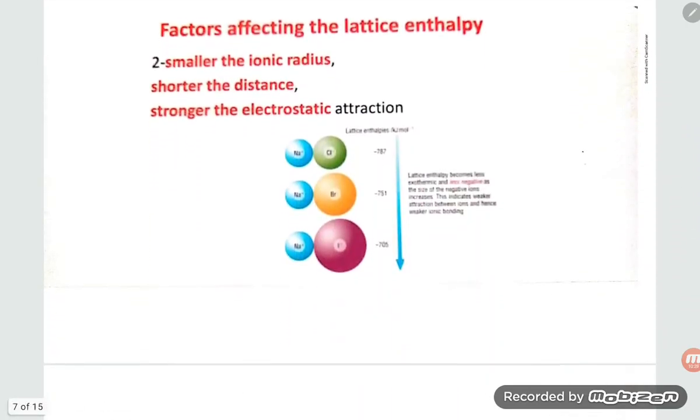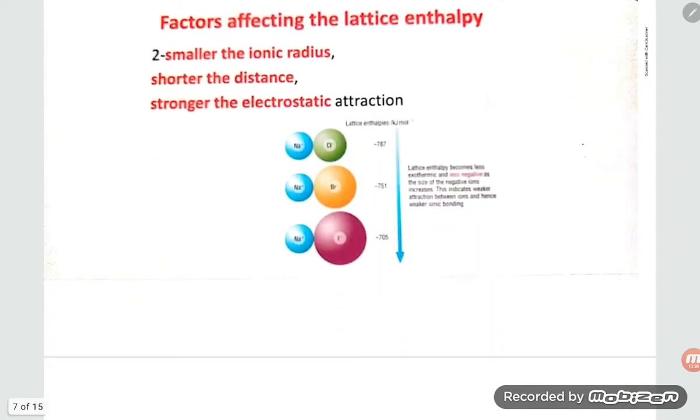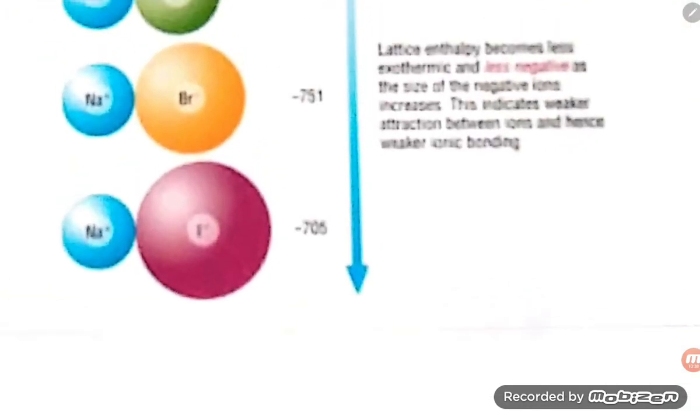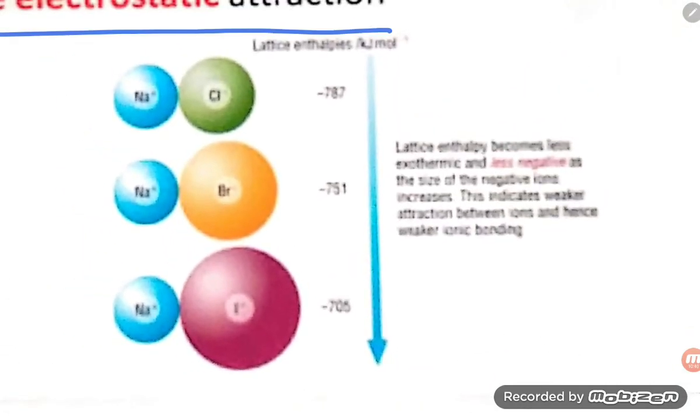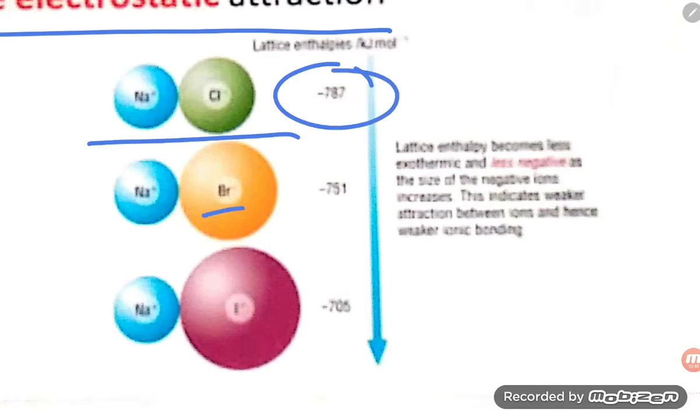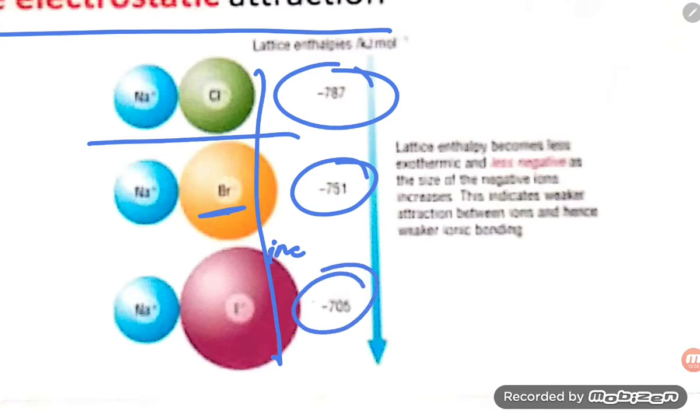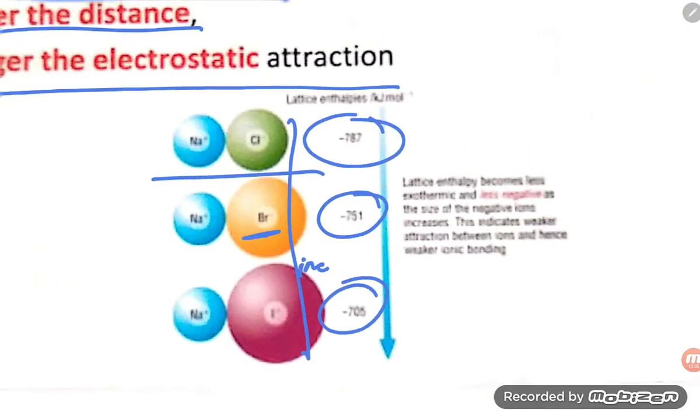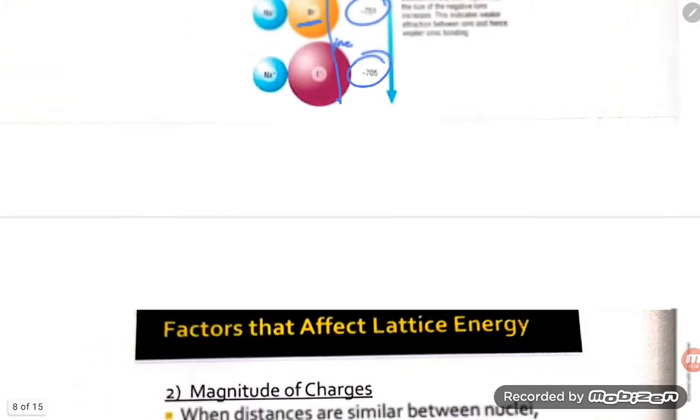That is quite easy, the factors affecting it. The smaller the ionic radii, the shorter the distance, the stronger the electrostatic force of attraction. Here they have given, student, NaCl is minus 787 kilojoule per mole. For NaBr, the size of the ion is increasing, so NaBr is minus 751 and NaI is minus 705.